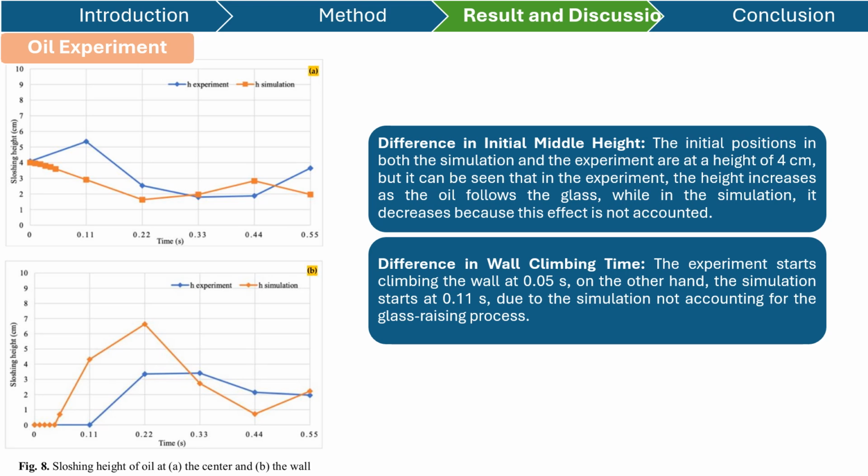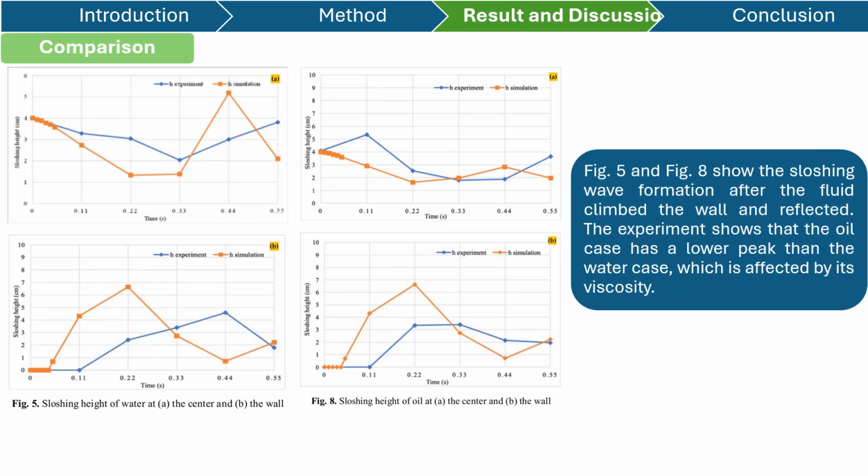And the next point is about the difference in wall climbing time. The experiment starts climbing the wall at 0.05 second. On the other hand, the simulation starts at 0.11 second due to the simulation not accounting for the glass rising process. And here we will compare the variations. Figure 5 is for the calculated sloshing height of the water, and figure 8 is for the oil. As you can see, figure 5 and figure 8 show the sloshing wave formation after the fluid climbed the wall and reflected. The experiment shows that the oil case has a lower peak than the water case, which is affected by its viscosity.